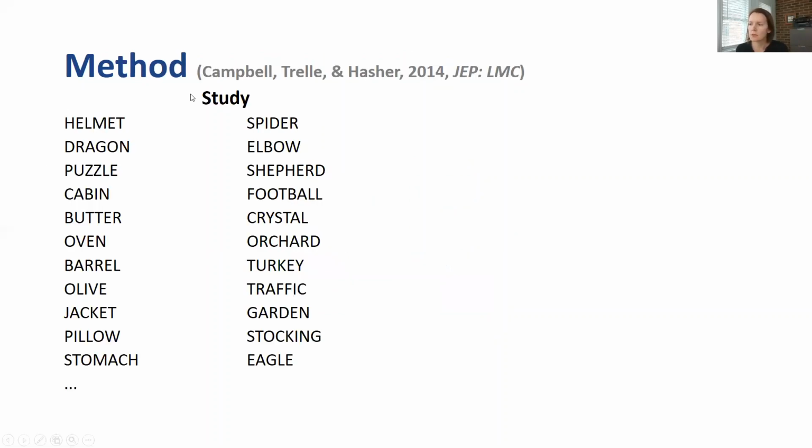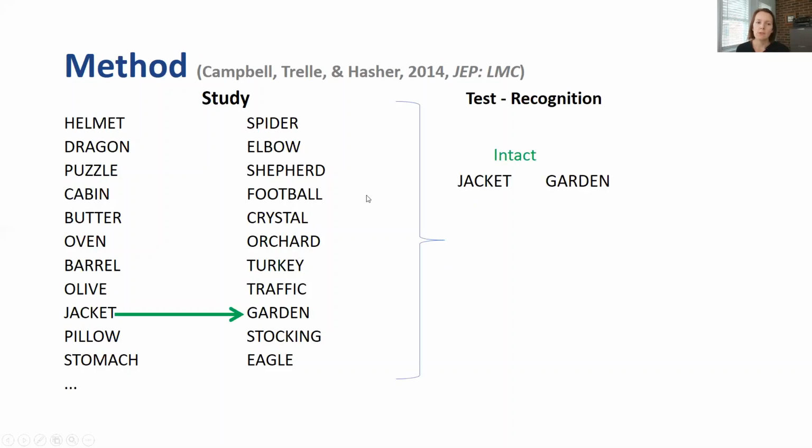And we showed this in a study with Ali Trell and Lynn Hasher at U of T. We had participants encode a list of paired associates. They saw one pair on the screen at a time. And then we tested their memory for those pairs using an associative recognition task. Participants had to distinguish between intact pairs, the ones that they saw at study, versus rearranged pairs. We had two kinds of rearranged pairs in this task. We had near rearranged pairs that were taken from successive trials, so N-1 trials at encoding.